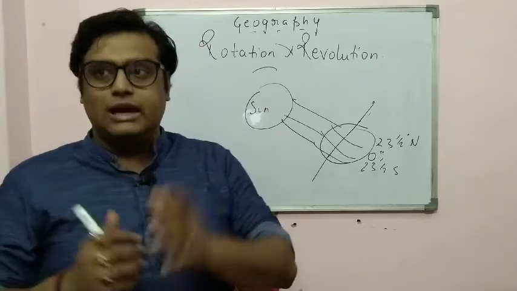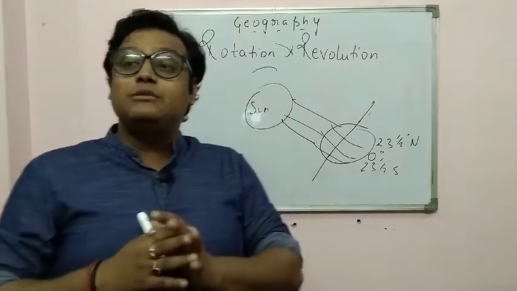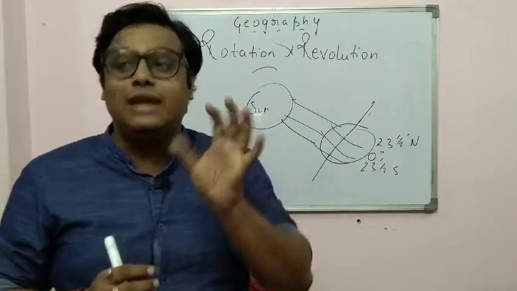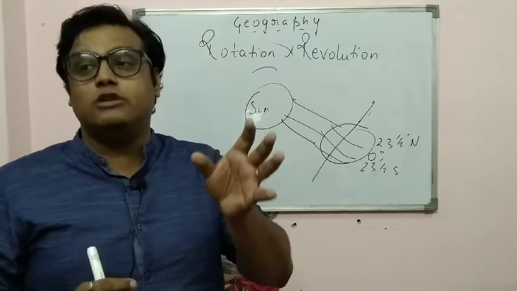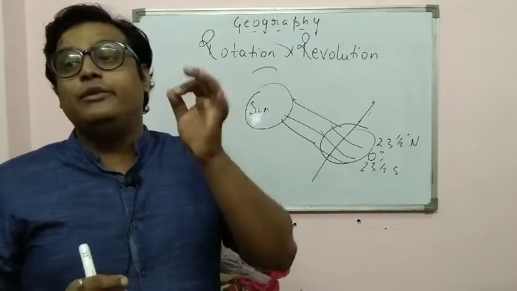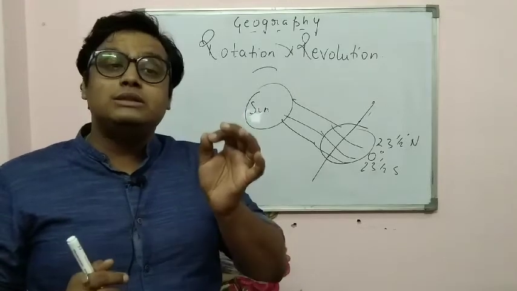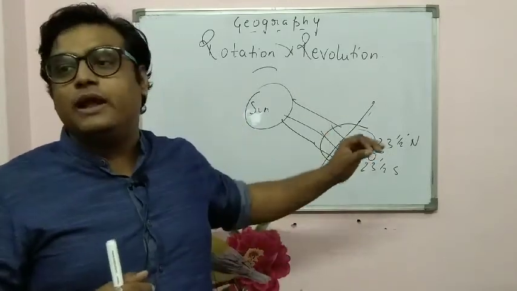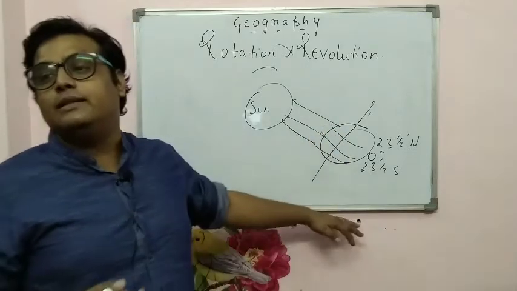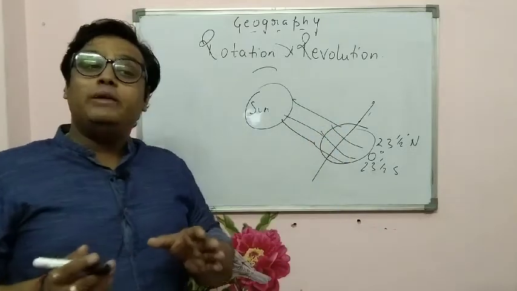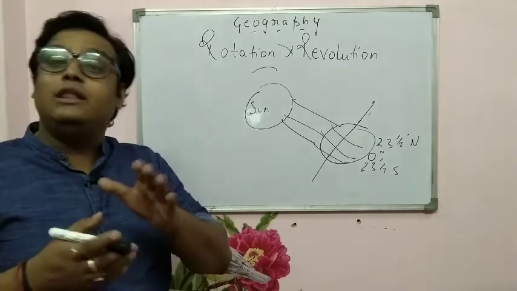Once again, understand. First of all, we are talking about the northern hemisphere. In the northern hemisphere, it would be having the shortest day and longest night. We are talking about winter solstice, 22nd December. The longest night would be there in the northern hemisphere and the shortest day would be there. And the opposite situation would be there in the southern hemisphere, that it would be having the shortest night and the longest day.